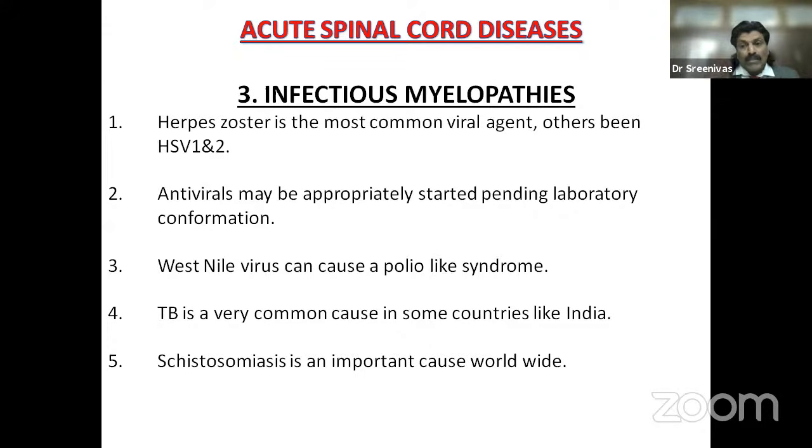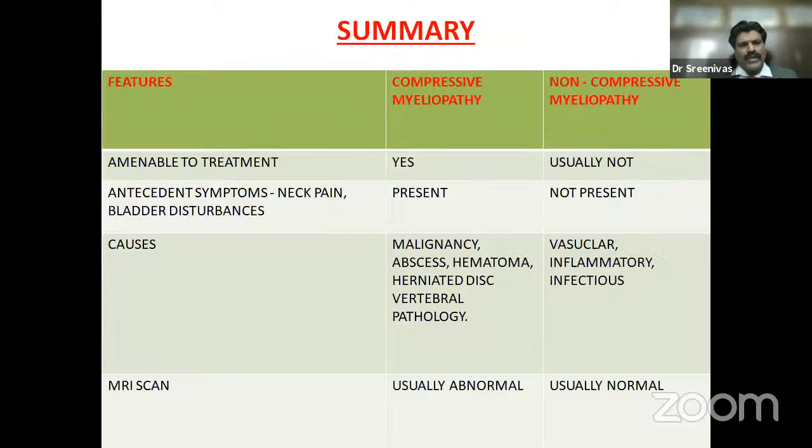West Nile virus can cause a polio-like syndrome and affect the anterior horn cells. TB is a very common cause in some countries like India. Schistosomiasis is an important cause worldwide.